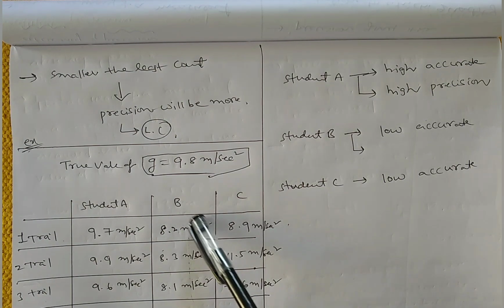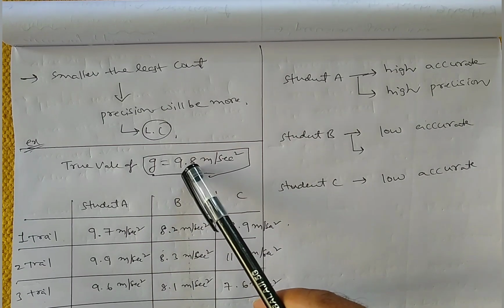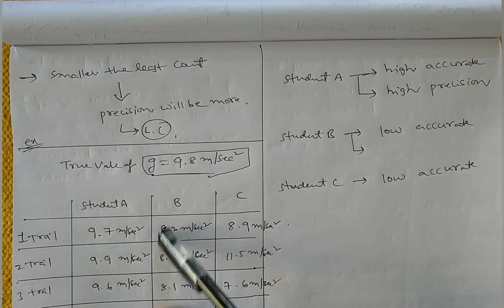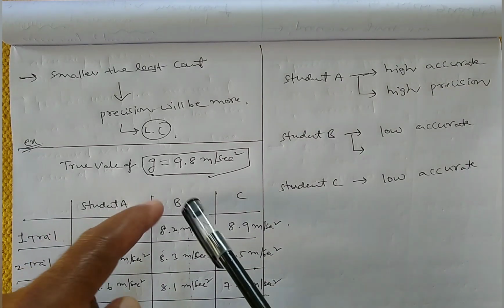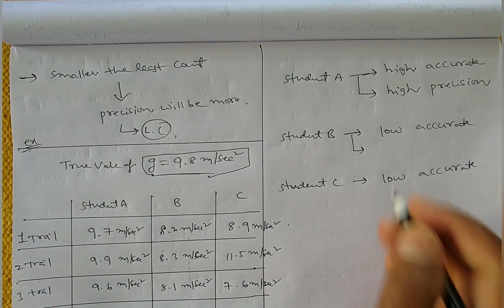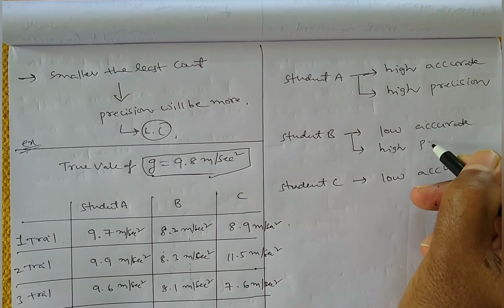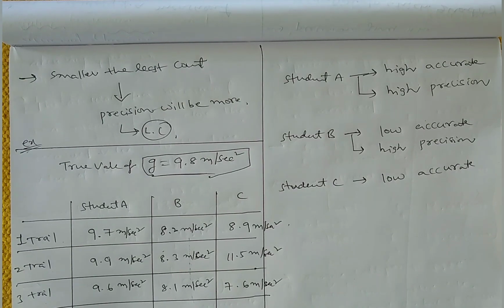That means less accuracy, because these readings are not near to the true value. But among these readings, 8.2, 8.3, 8.1 are all near to each other, so student B is measuring with high precision.